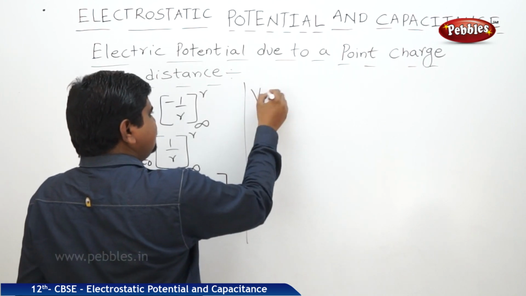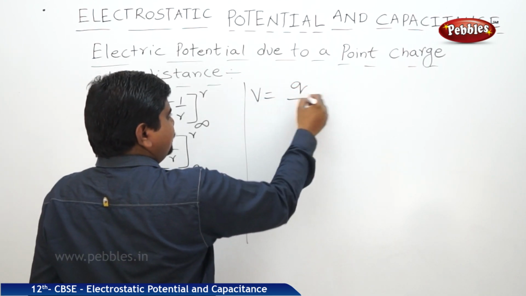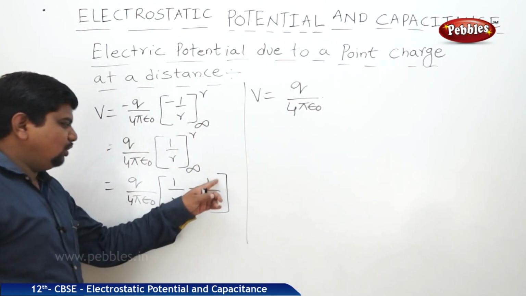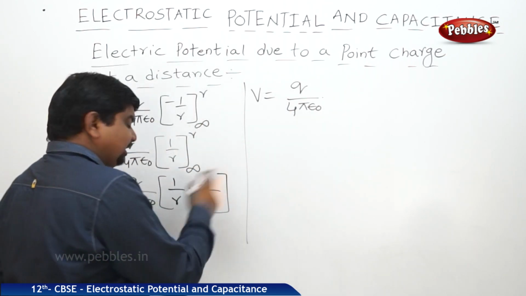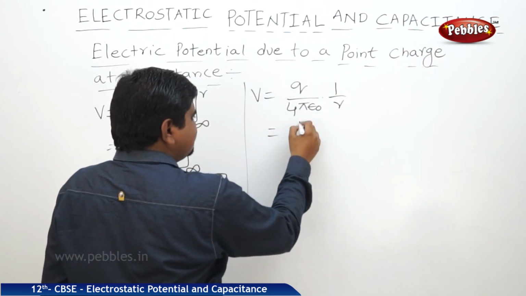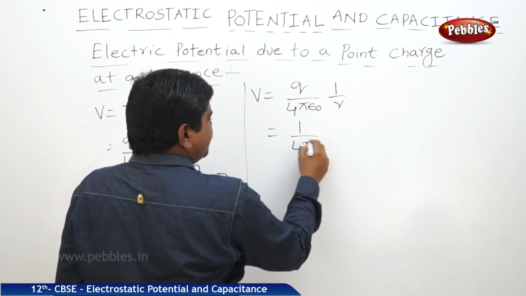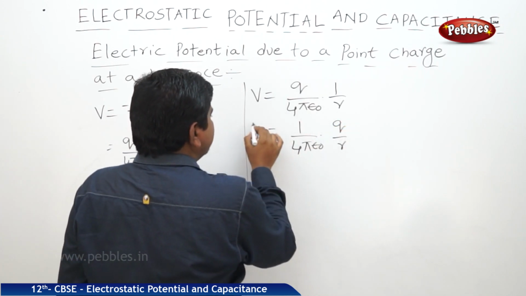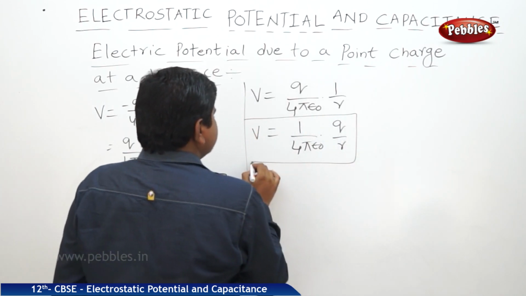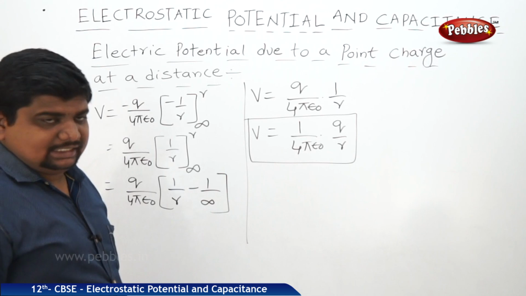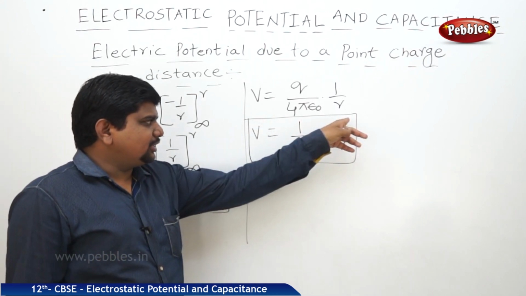Therefore, potential is equal to q by 4 pi epsilon naught into 1 by infinity is 0, 1 by r minus 0 is 1 by r. If you want to write the standard form, 1 by 4 pi epsilon naught into q by r. This is the potential due to a point charge. V is equal to 1 by 4 pi epsilon naught into q by r.